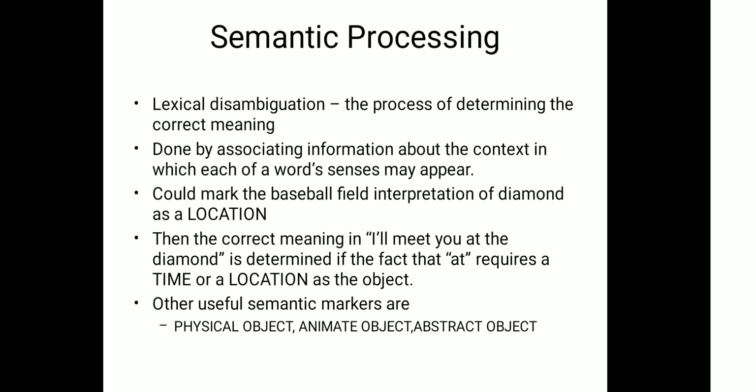Lexical disambiguation is the process of determining the correct meaning, done by associating information about the context in which each of a word's senses may appear. We could mark the baseball field interpretation of a diamond as a location. Then the correct meaning in "I will meet you at the diamond" is determined if we know that "at" requires a time or a location as the object.